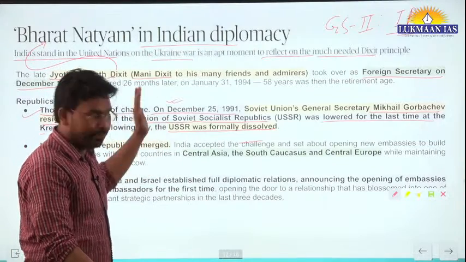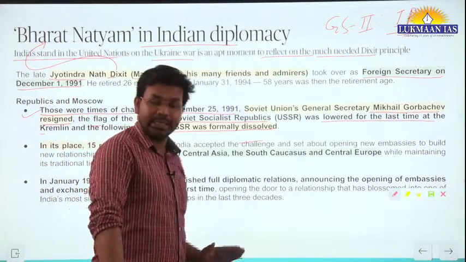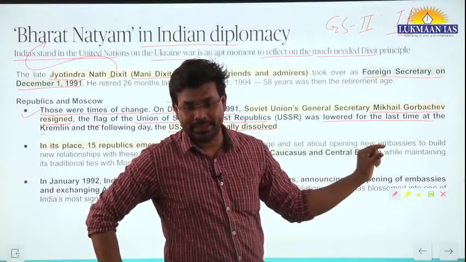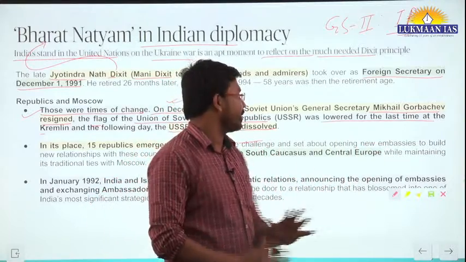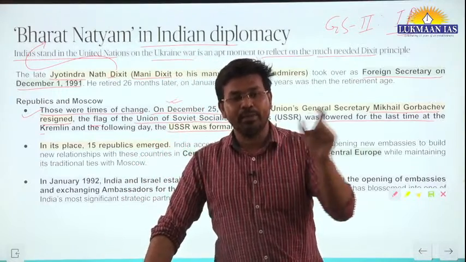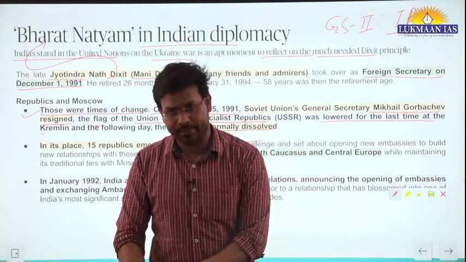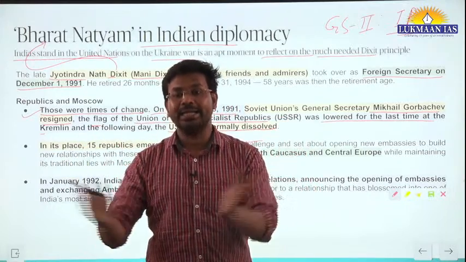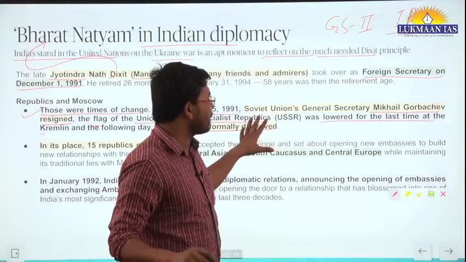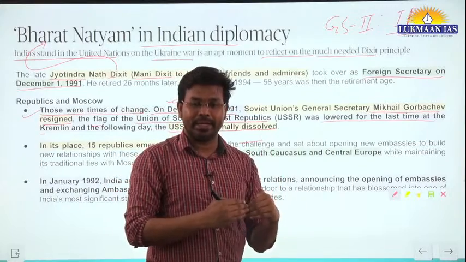So on the following day, the next day, the USSR was formally dissolved, and it led to the creation of 15 new states. Now this particular situation also brings to limelight one foreign policy stand: how different states are created internationally. Different states are created through different instances. One of the instances is when a union is dissolved and new states become independent.